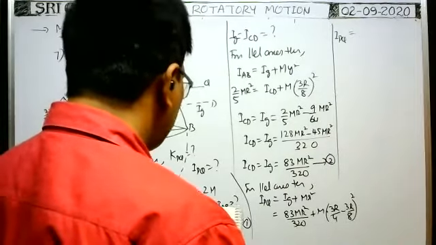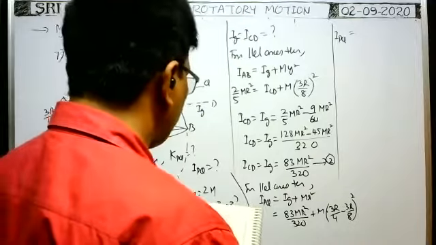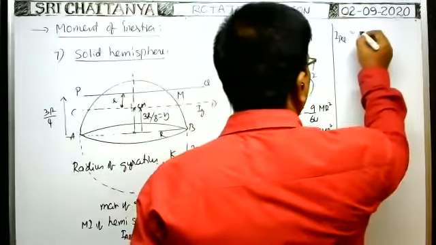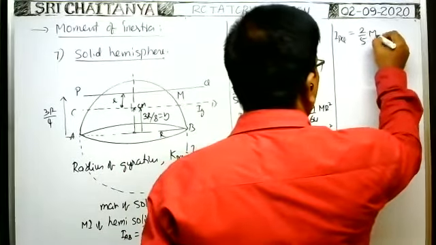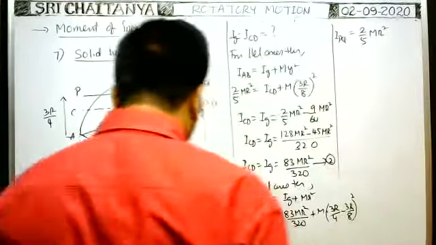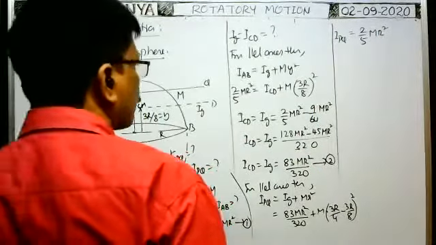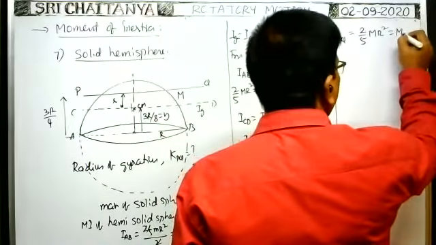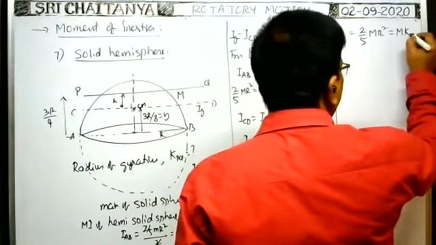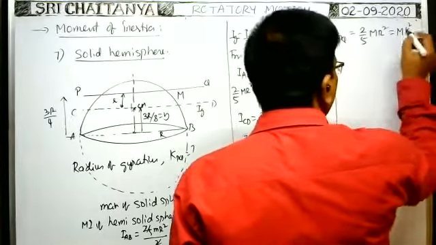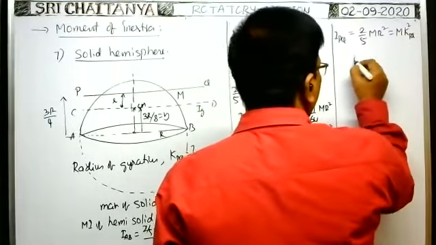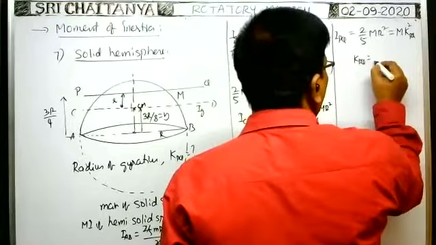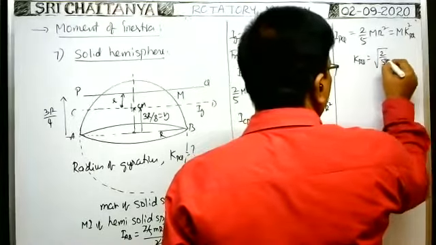Okay, when you simplify them, you will get I_PQ equal to 2/5 mR square only. Here they asked the radius of gyration. That's why you make them equal to half m into k_PQ square. m cancels. Therefore k_PQ is equal to root 2 by 5 into capital R.